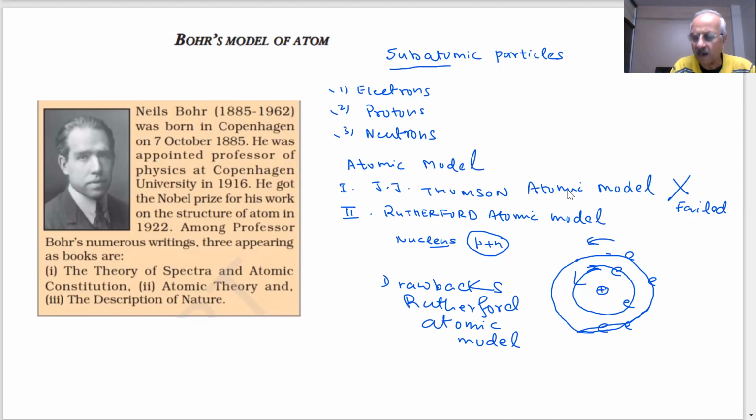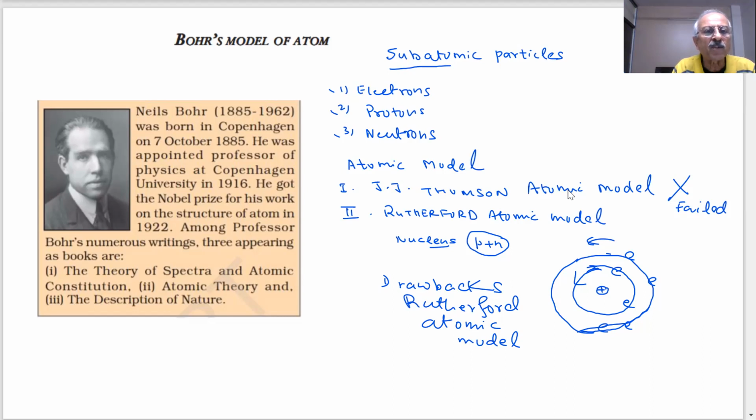But he was guided by a large number of experiments on atomic spectra. What are these? Will be learned in higher classes. Here is a story about Niels Bohr, short biography. Niels Bohr, 1885 to 1962, was born in Copenhagen on 7th October 1885. He was appointed professor of physics at Copenhagen University in 1916. He got Nobel Prize for his work on the structure of the atom in 1922.